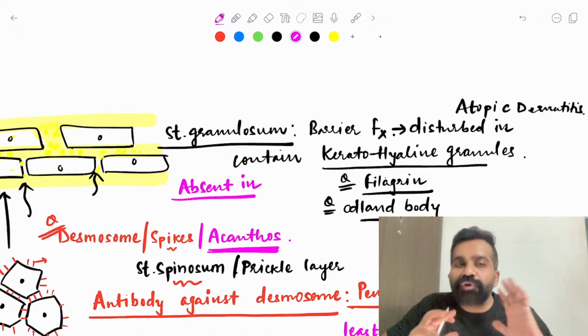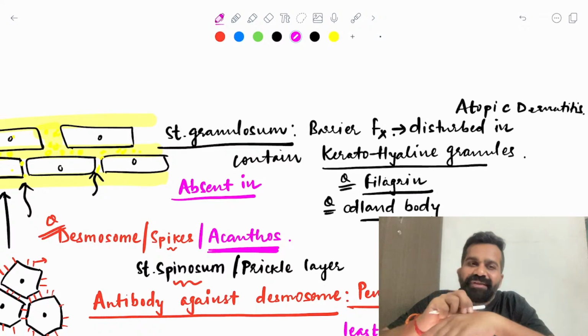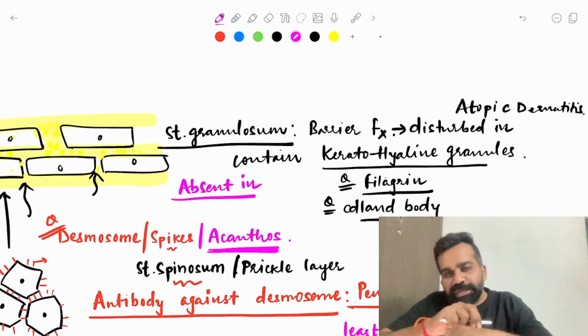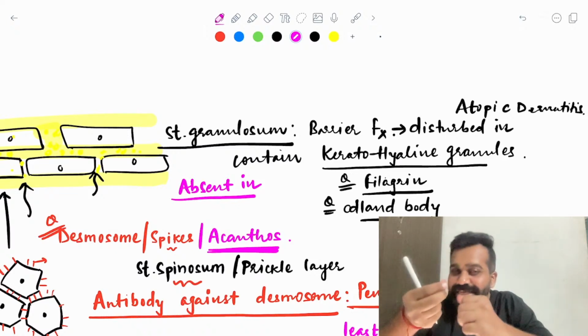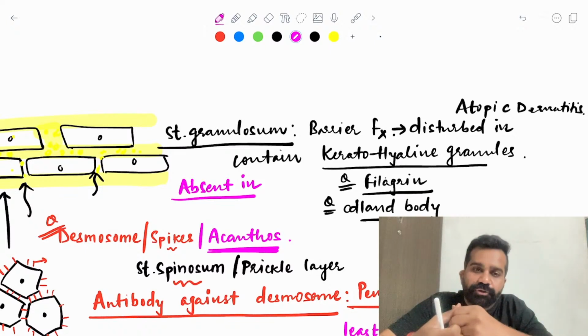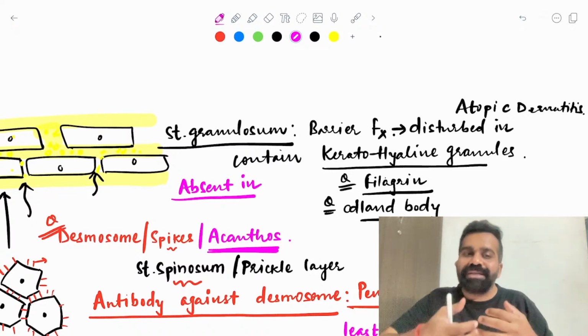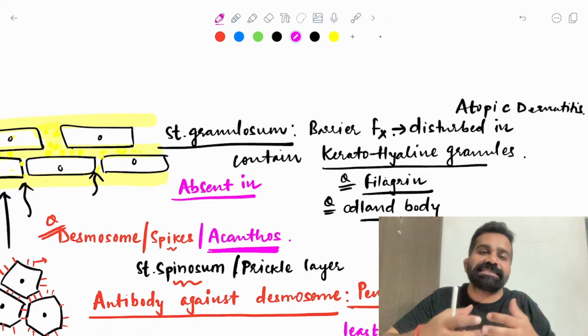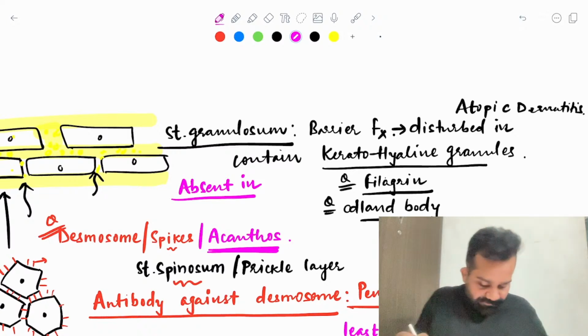If you want to remember it like this, whenever you pinch your skin, can you feel some greasy consistency of your skin? Your skin always feels somewhat greasy, right? This is because of the stratum granulosum. But if you see a patient of psoriasis or ichthyosis vulgaris, you will see this patient has very dry skin on the affected area because they have an absent stratum granulosum. So that is why it is very important.